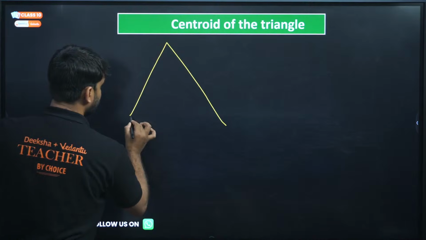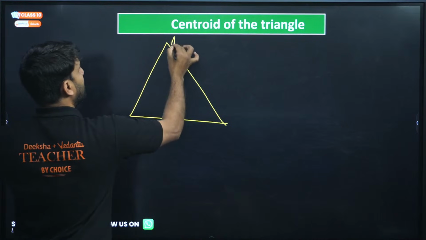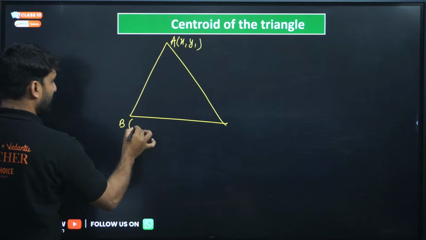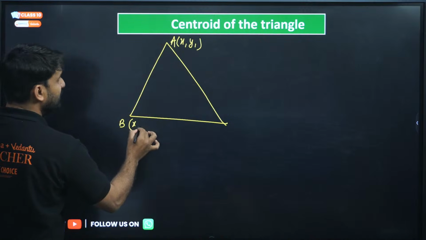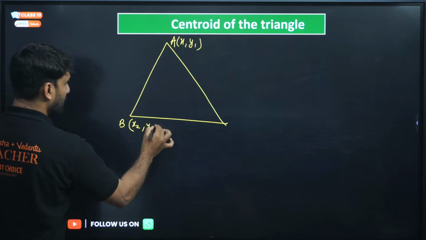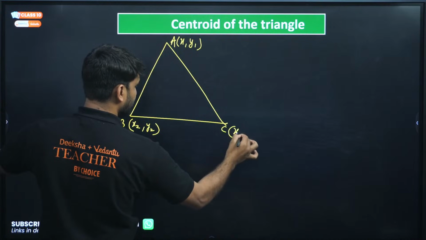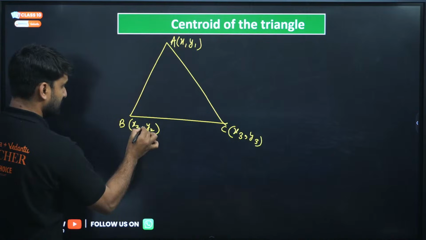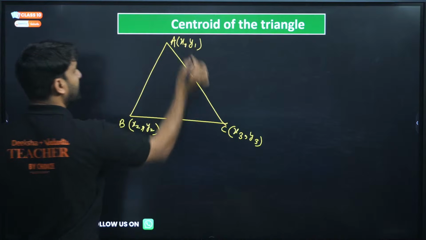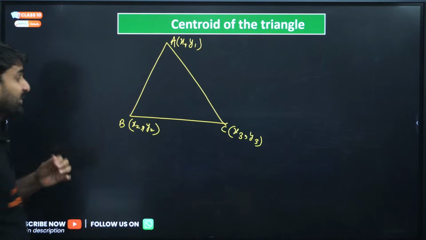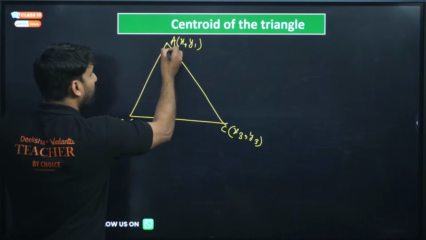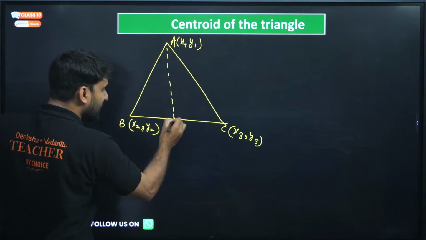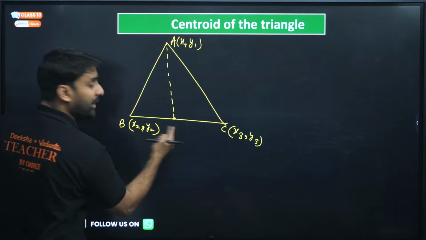Let's say this is triangle A having coordinate x1 y1, and the coordinate of the second vertex B is x2 y2, and this is x3 y3. So these are the vertices. If we draw a line from A which divides the triangle into two equal parts, this line will always be the midpoint of BC.